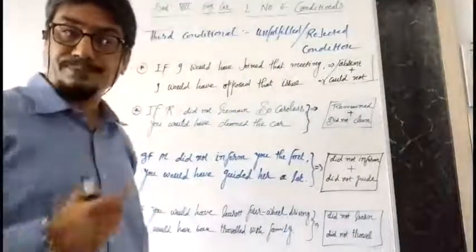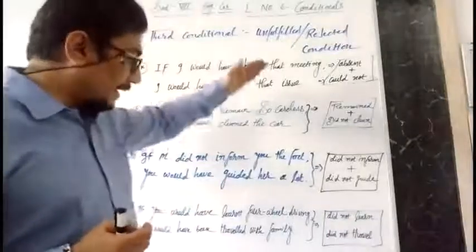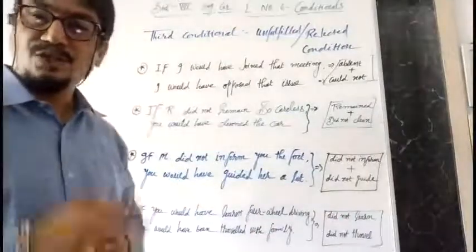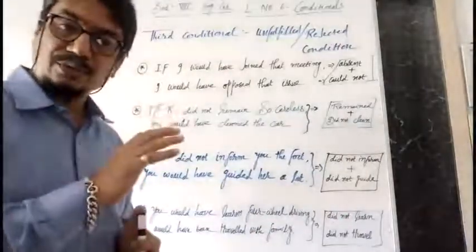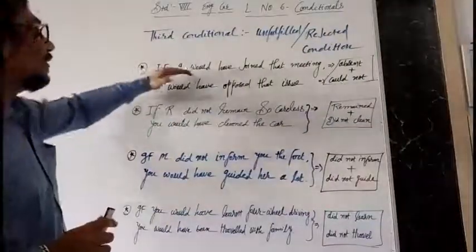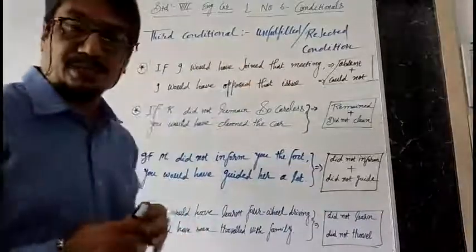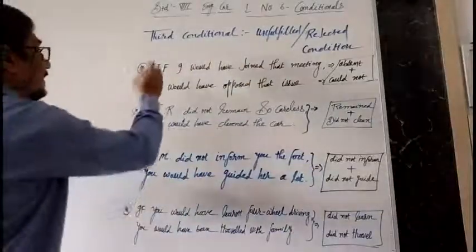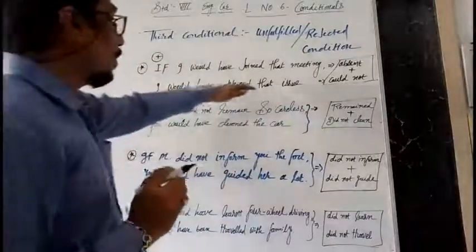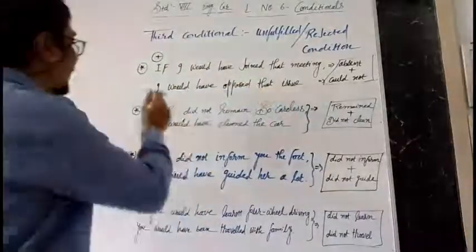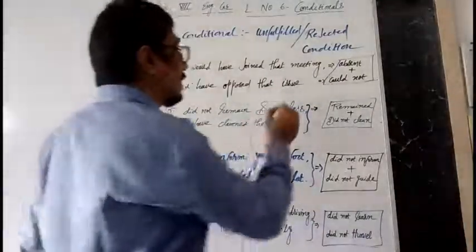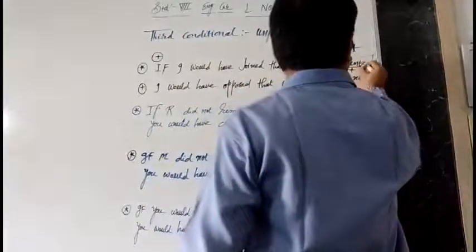Due to this reason, we'll move ahead with 4 different examples through which we will come to know how it is. You see here, if I would have joined that meeting, the given sense is positive. I would have opposed that issue, that sense is also positive. But the thing is, I was absent.